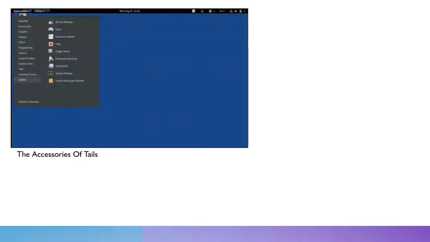And this is what the desktop of Tails looks like. It looks like a very bare bones Linux OS, but it serves its functionality perfectly and to a T.